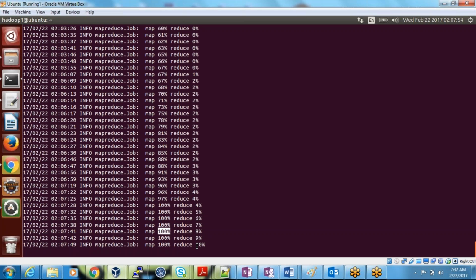That's why. This is a frequently asked question in interviews. Many people ask me this. I used to see in the console the reducer appearing without the mapper completing. But as we know, the reducer has to launch only after the mapper completes. If you're launching only one mapper, you can clearly see that once the mapper is complete, only then the reducer launches. If you're running only one mapper, after 100% only the reducer will start with 1%.